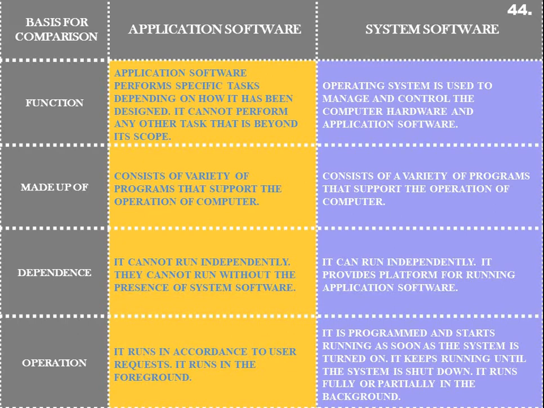So an application software cannot run independently. That is a very important point. Application software cannot run independently. These softwares cannot run without the presence of system software. That is so true, because application softwares run on the platform of an operating system. As you know, an operating system is part of system software. So the operating system is the most basic software of a computer, without which you cannot switch on a computer.